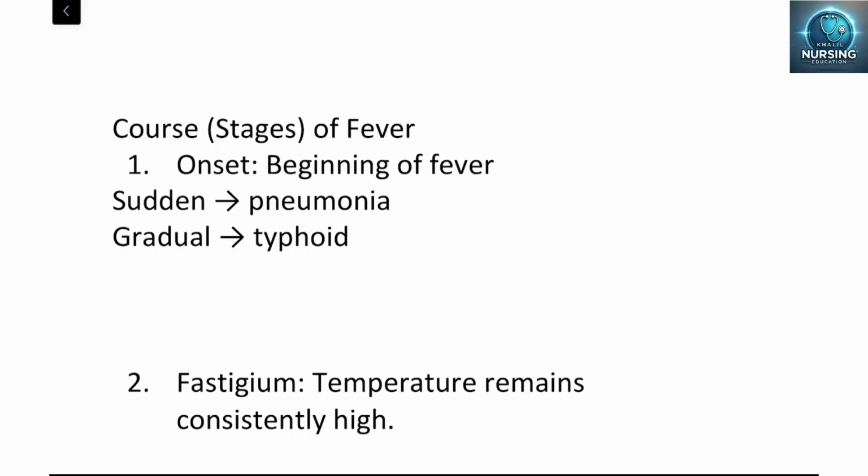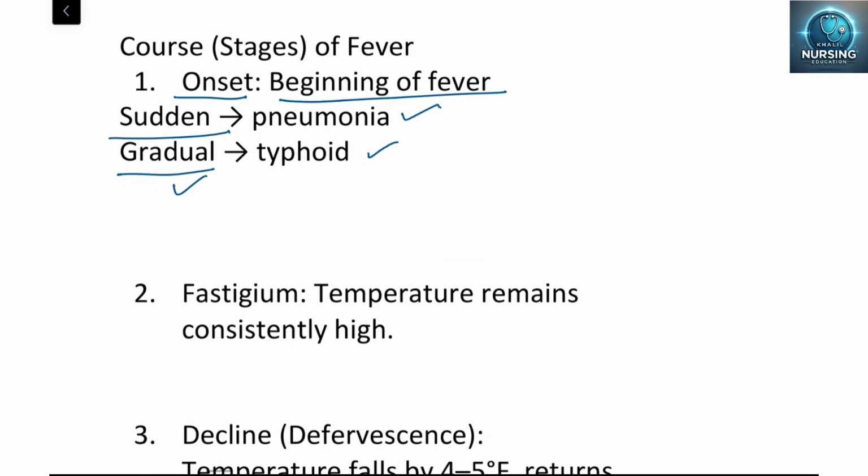Okay. So, the course and stages of the fever. Onset of fever is the beginning of the fever. If the fever occurs suddenly, that is due to pneumonia. If it occurs gradually, we can say it is typhoid. Next, fastigium, I will show you the graph here.